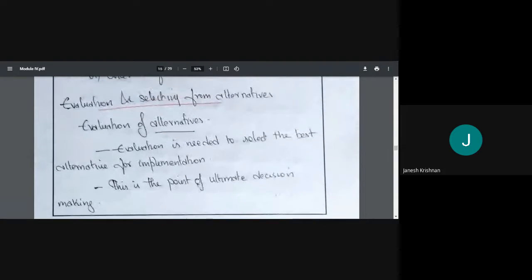Yeah. Then the next step is how do we evaluate and select? So we said decision making is evaluating and selecting from alternatives. From alternatives, we'll be choosing the best course of action consciously. So evaluation of alternatives is needed to select the best alternative for implementation. Whether to go by bike, car, bus, or flight, that is to be evaluated, and then we'll take the decision. This is the point of ultimate decision. After evaluation only, we'll decide what course of action has to be taken.